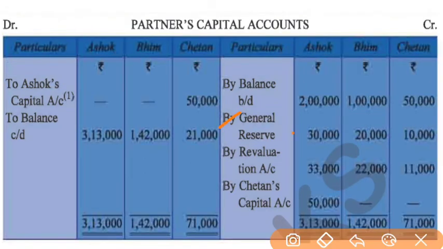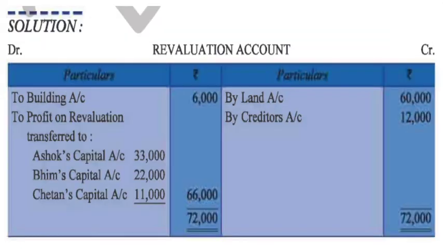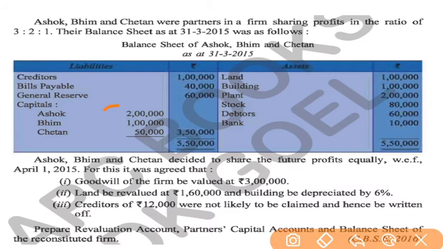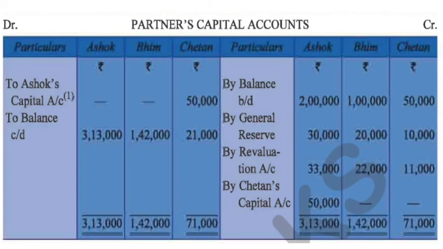By general reserve 30,000, 20,000 and 10,000. Total general reserve was 60,000. Now it is divided among partners in their old profit sharing ratio, that is 3:2:1. So 30,000, 20,000 and 10,000. Second thing, the capital is there in your balance sheet, it will also be transferred in capital account by balance b/d 2 lakh, 1 lakh and 50,000. So capital will be transferred, and general reserve will be distributed among partners in their old profit sharing ratio.